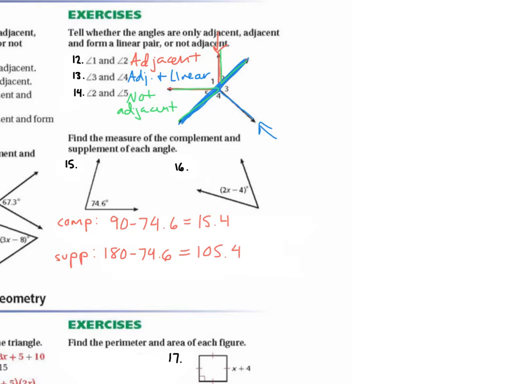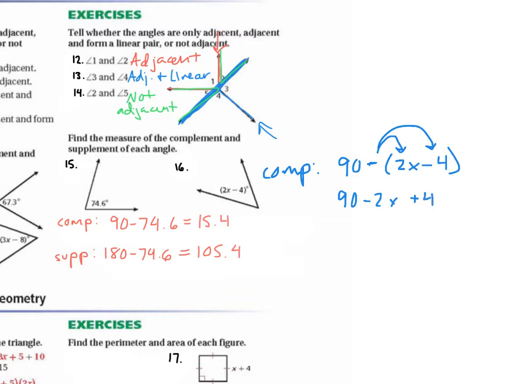Okay, now let's find the complement and supplement of number 16. So we do the same thing we did before. For the complement, we just do 90 minus 2x minus 4. So now we have to distribute the negative. So we get 90 minus 2x plus 4, which is equal to, did anyone do this one? 94 minus 2x, perfect. So our complement is 94 minus 2x.